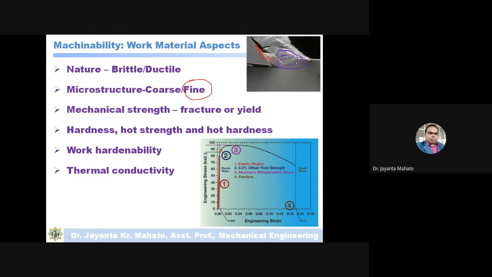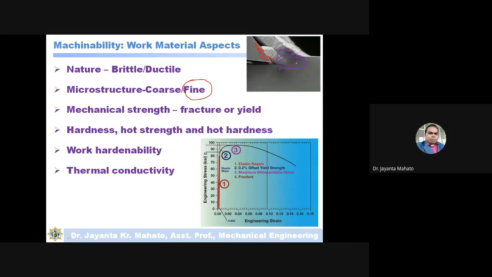To machine the workpiece. Thermal conductivity is another affecting parameter. Thermal conductivity means, if the thermal conductivity is more, then what happens is that heat will be produced due to the friction between the chips and the tool, and even the machined surface with the tool.